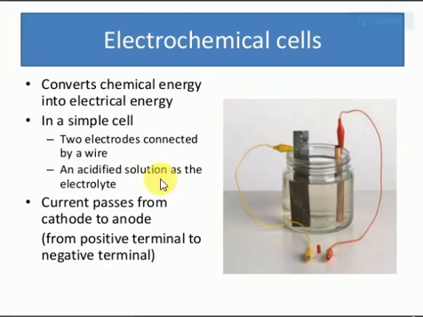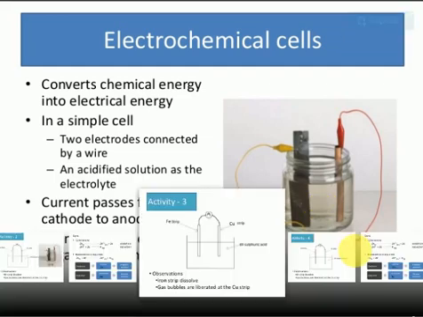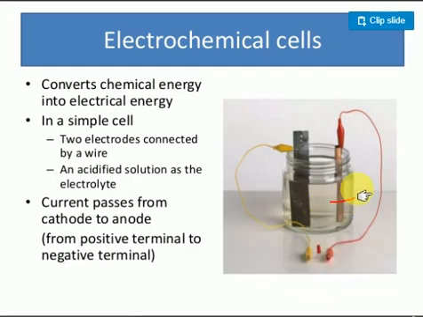An electrochemical cell converts chemical energy into electrical energy. In a simple cell, two electrodes are connected by a wire. Next, an acidified solution acts as the electrolyte. Whatever solution is taken, they have to add a small amount of acid, either sulfuric acid or whatever acid they use. That's why it is mentioned as acidified.